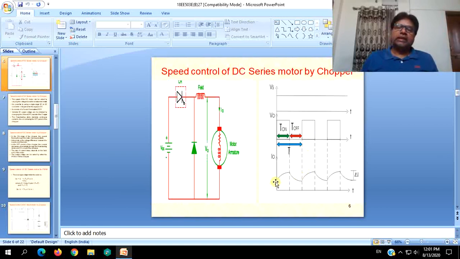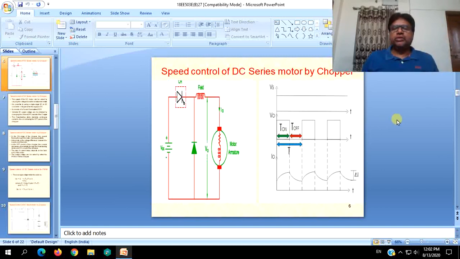So the exponential rise and decay of these currents, varying between the lower and maximum limits, is tuned in with the turn on and turn off times of the SCR, or the time period of the chopper.